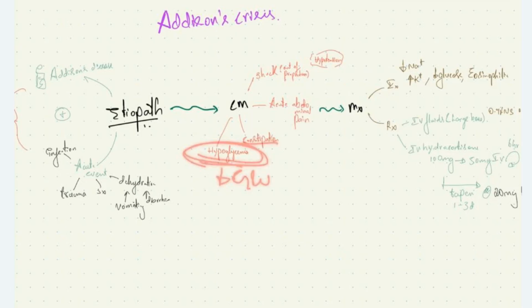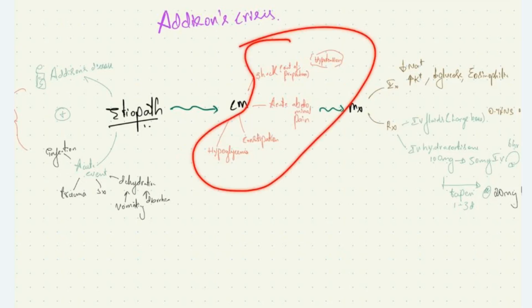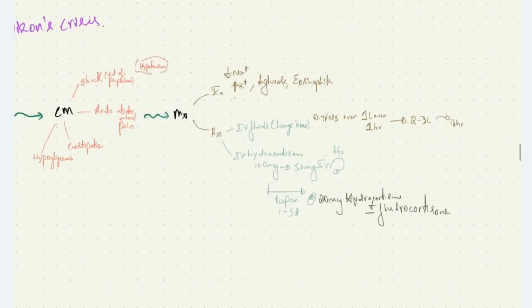The patients with Addison's crisis present with shock, acute abdominal pain, constipation, and hypoglycemia. What are the investigations that we do in these patients of Addison's crisis? Due to reduced glucocorticoid levels, we have reduced sodium levels and increased potassium levels. We will have hypoglycemia due to reduced glucocorticoids, and we'll have eosinophilia, because glucocorticoids are responsible for reducing eosinophil levels. When they are reduced, it causes eosinophilia.